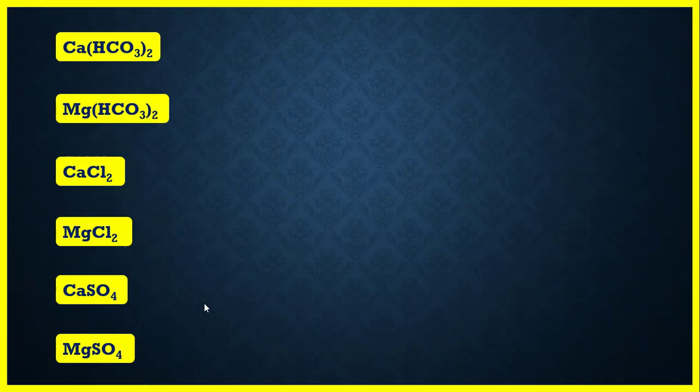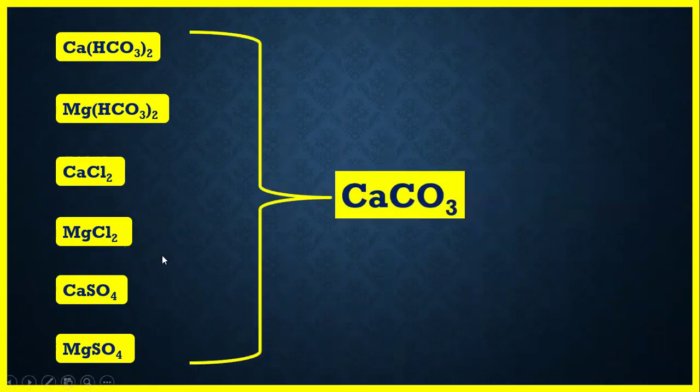To resolve this problem, we can express the hardness caused by all these different types of salts in terms of one single salt, that is calcium carbonate. So what is the calcium carbonate equivalent? It is the conversion of all the different types of salts which cause hardness into one term, that is the calcium carbonate term.